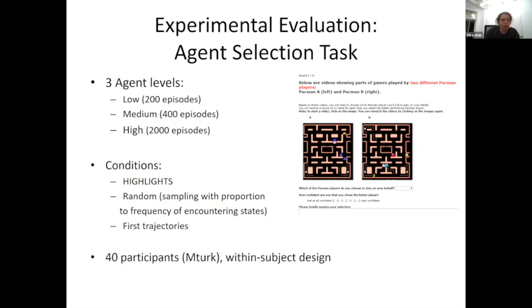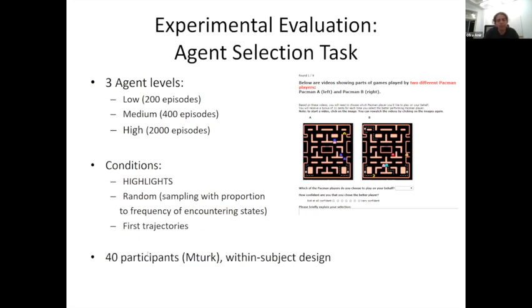And then we compare different summary approaches. So we have our algorithm, we have a random approach, which is not really random, it's based on frequency. So I sample states as I run the simulator, so states that are more common will have a higher likelihood of being sampled. And the third approach was just showing the first trajectories that the agent encounters. And they all use the same budget. It's like you watch Michael Jordan until you run out of time.